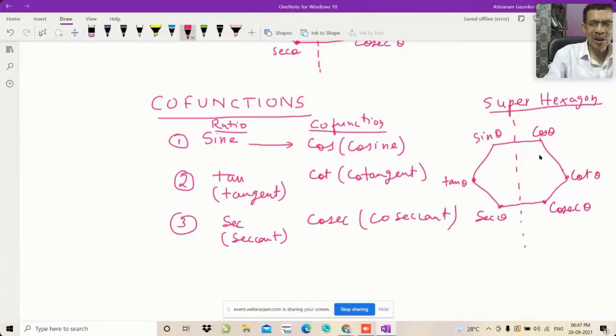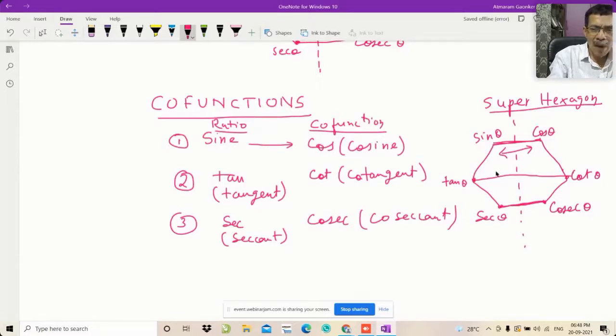Now the question comes how to remember the co-functions. To remember the co-functions, you join the two vertices which are coming on the horizontal line. And here the first pair is sine and cos. You see, sine and cos, they are co-functions.